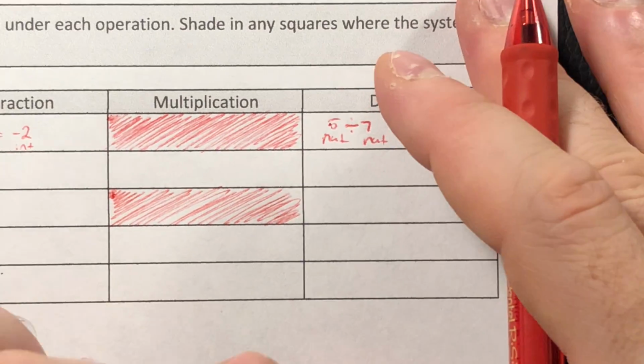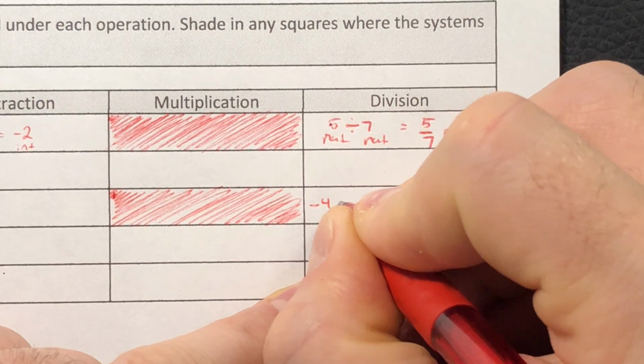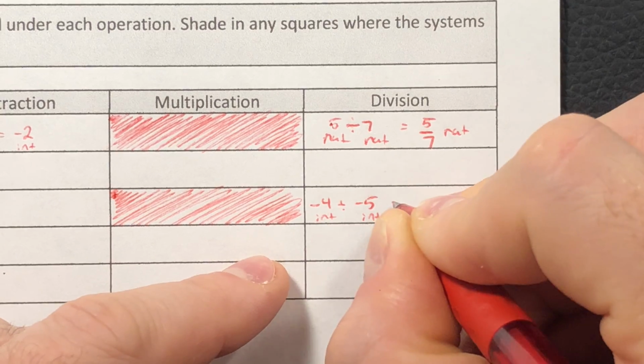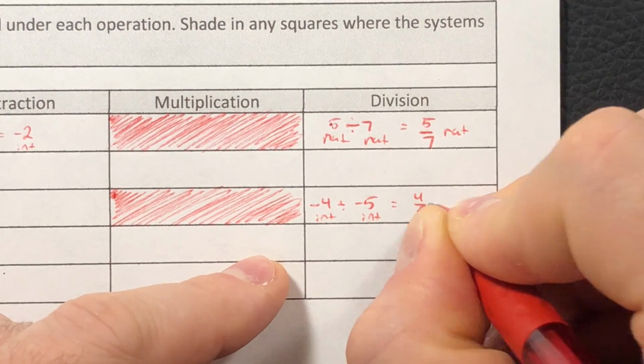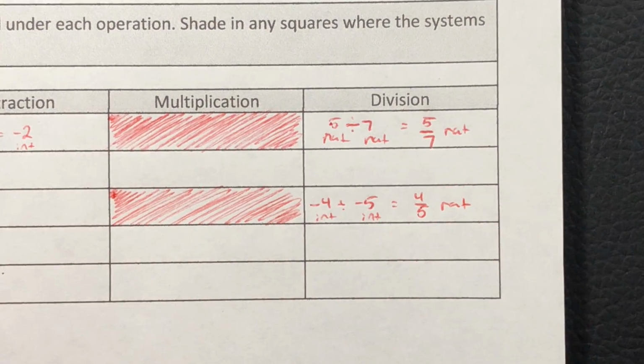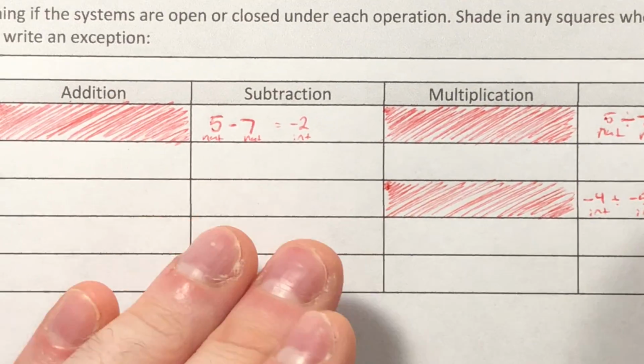But if I wanted to do division, I could take that -4 and divide it by -5. This is an integer. This is an integer. And I would get 4/5. This is a rational number, meaning this is open. Perfect. And so we kind of see what we're going through here.